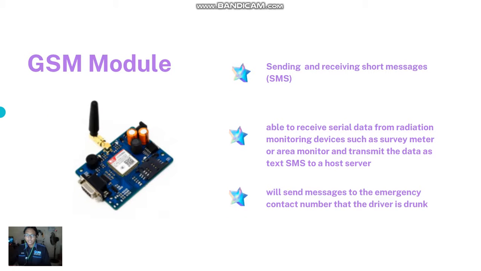Okay, so next is the GSM module. It is used to send and receive short messages, SMS. It is a wireless modem. The difference between the GSM module and a regular mobile telephone is that it sends and receives data through radio waves. We use this component as one of the main components to allow the message to be sent to the emergency contact if the driver's alcohol level is above the limit, to notify them that the driver is drunk and cannot drive. It is also easy to use, as the component only needs a SIM card inserted into the GSM module, and with some programming, it will work well with the system.